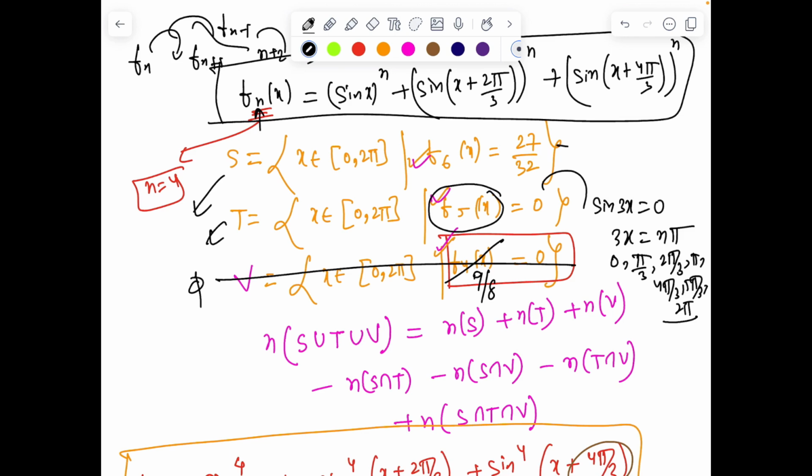Similarly, set S में होगा f6x, we have seen it's 27/32 plus 3/16 sin² 3x.